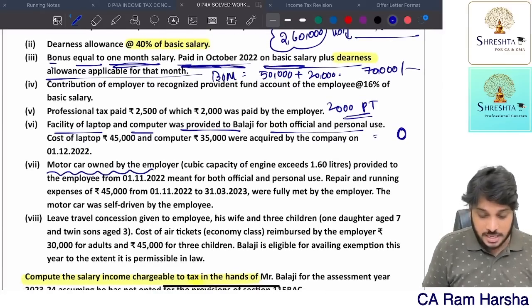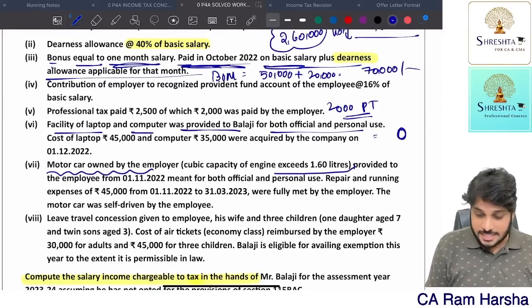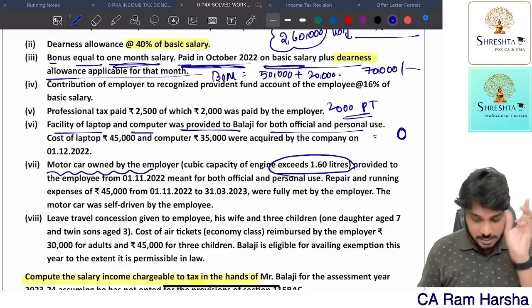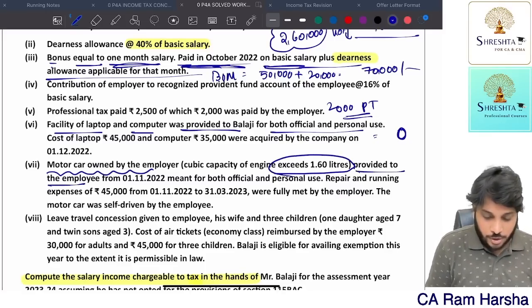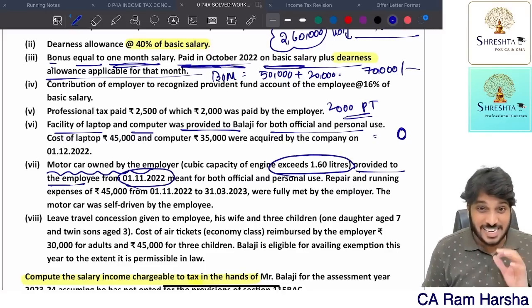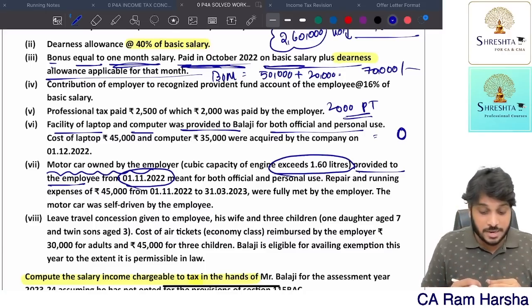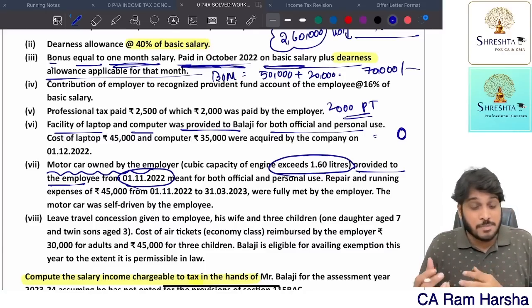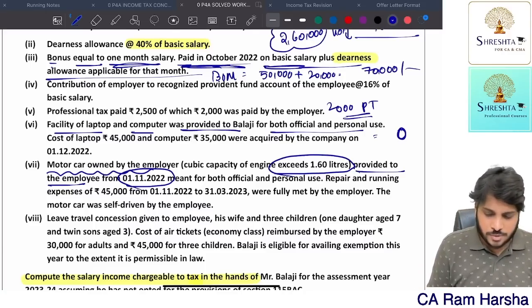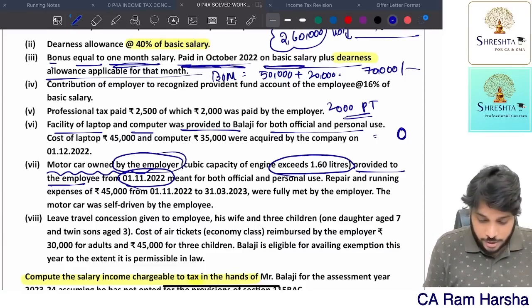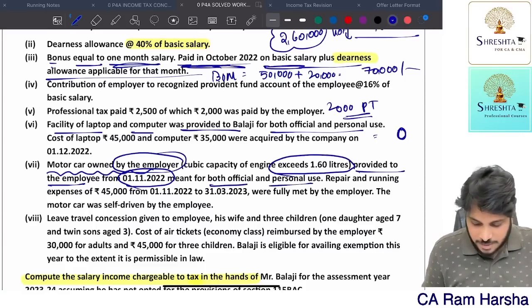Motor car owned by the company. Okay. Exceeding 1.6 liter. Car capacity is more than 1600 cc. It is provided to employee from 1st November 2022. Only from 1st November, not from 1st April. Only from 1st November means up to 31st March means 5 months only. Motor car was provided by whom? Employer, which is used for official and personal.